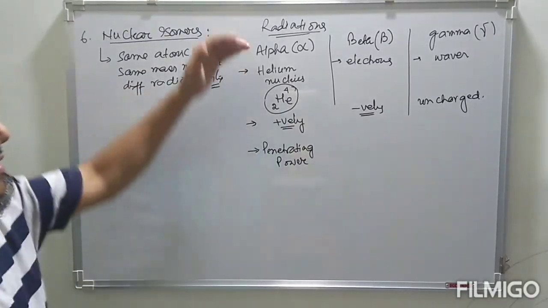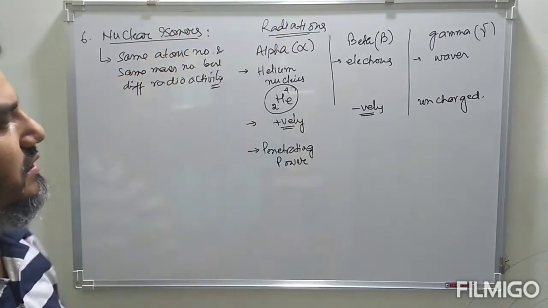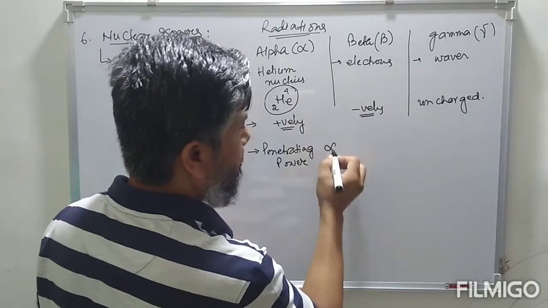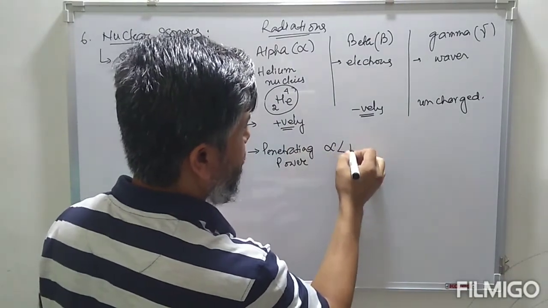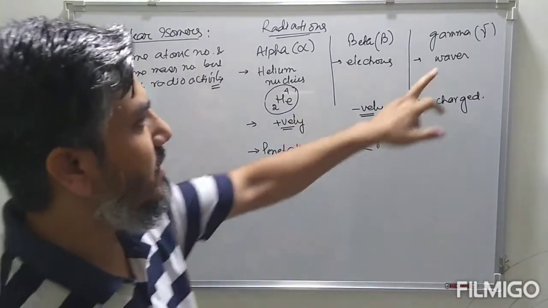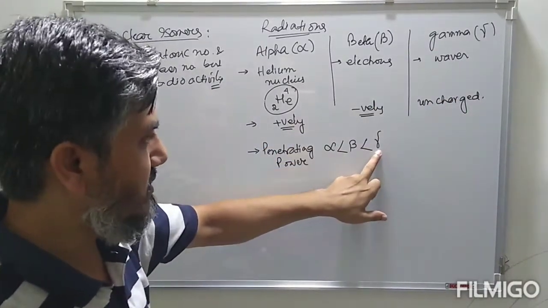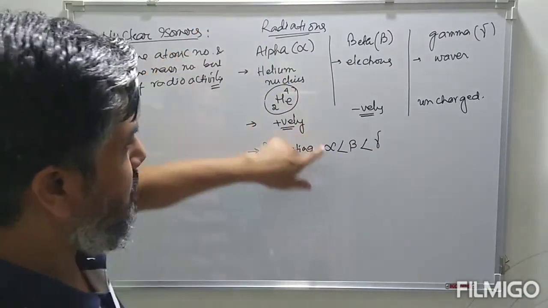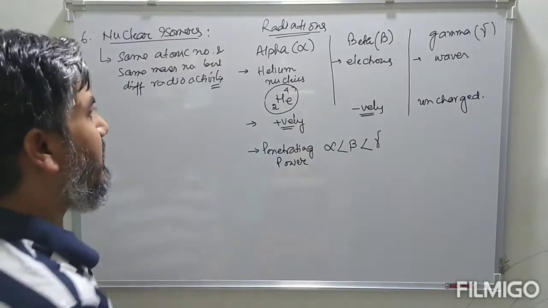So we are comparing the penetrating power of these three radiations, alpha, beta, and gamma. Penetrating power increases from alpha to beta, then beta to gamma. So out of these three, gamma rays have the highest penetrating power, whereas alpha rays have the least penetrating power.